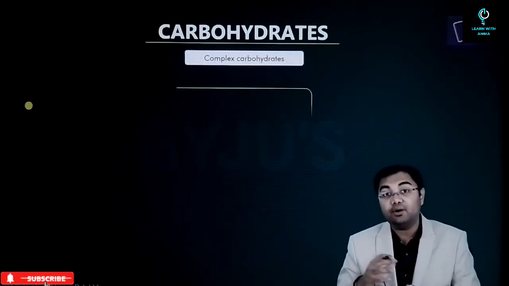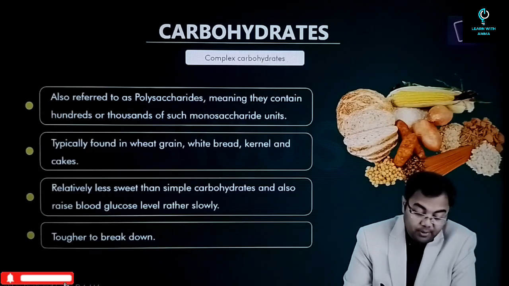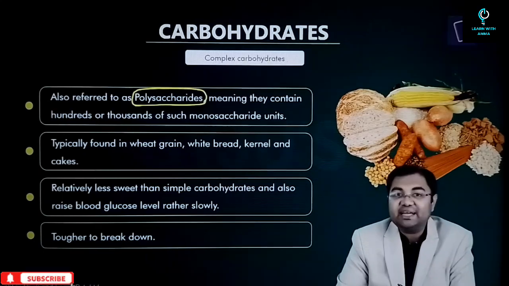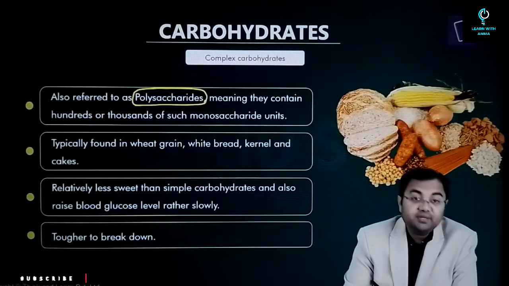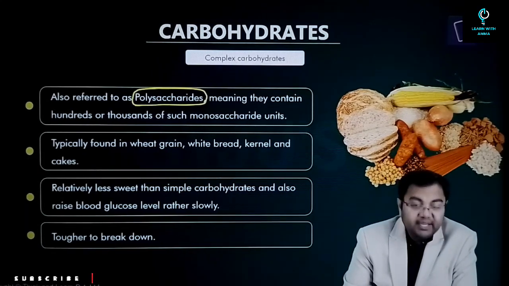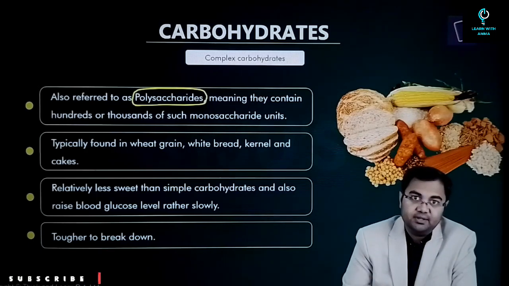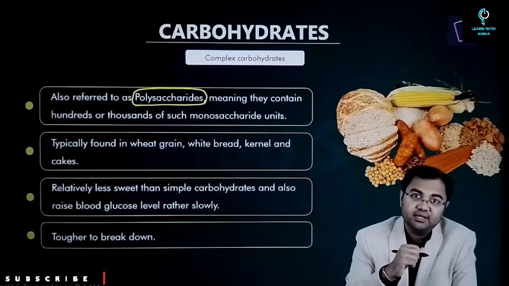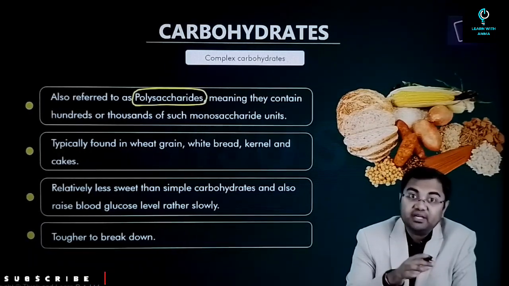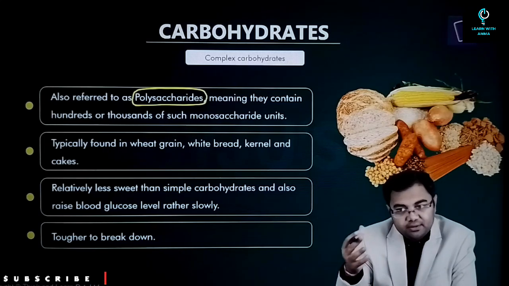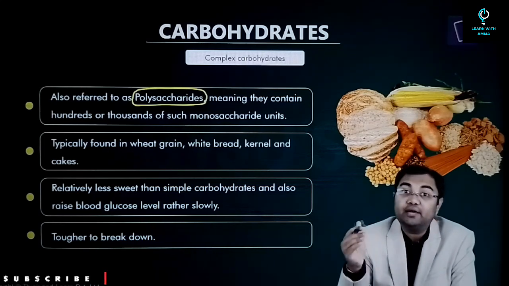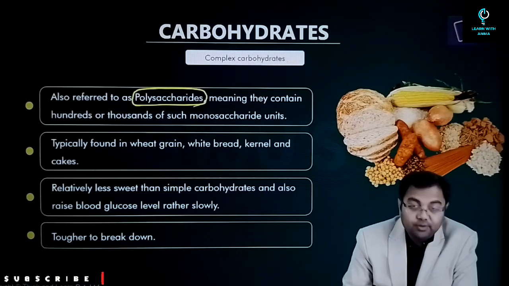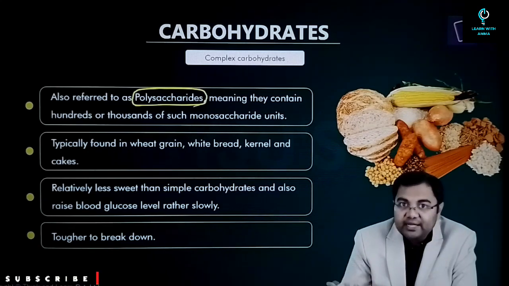Then after this you have complex carbohydrates. Now in case of complex carbohydrates, you have them as polysaccharide units. So what is the meaning of polysaccharide units? They are made of many monosaccharide units. So that's why they can be broken down into simpler carbohydrates. It will not be like the case of monosaccharides where they cannot be broken down further. Now these are complex, meaning that they cannot be broken down easily.